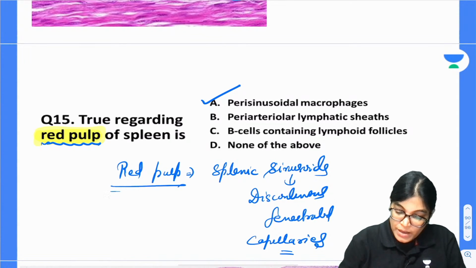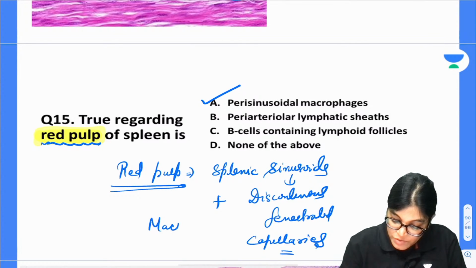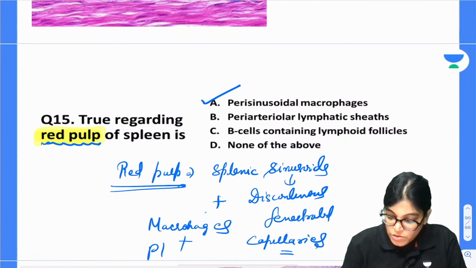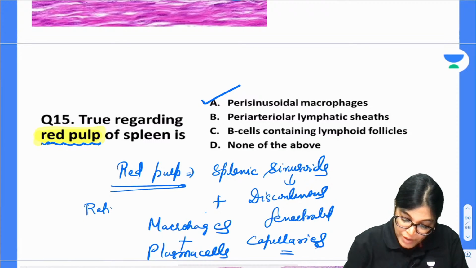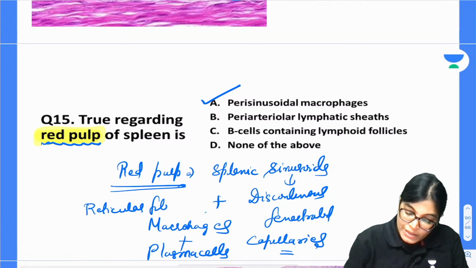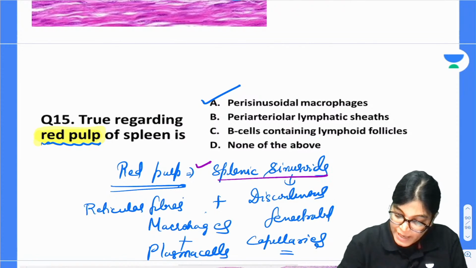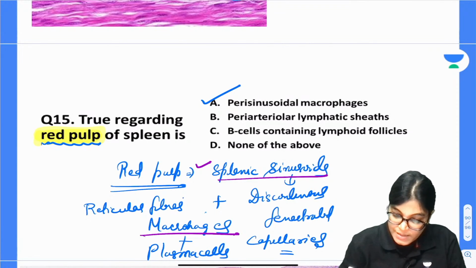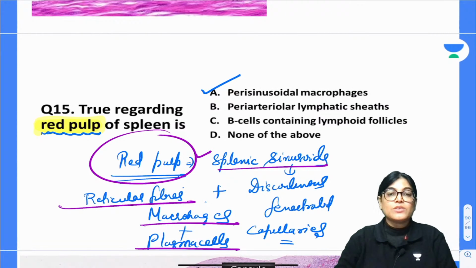Other than that, red pulp also contains macrophages which phagocytose old worn-out RBCs. It also contains plasma cells and reticular fibers. So splenic venous sinusoids, macrophages, plasma cells and reticular fibers are the contents of red pulp.